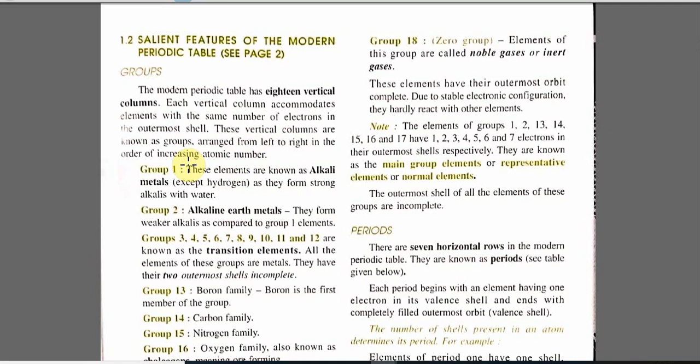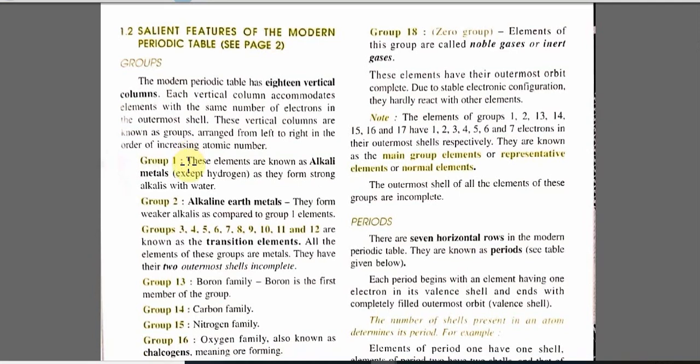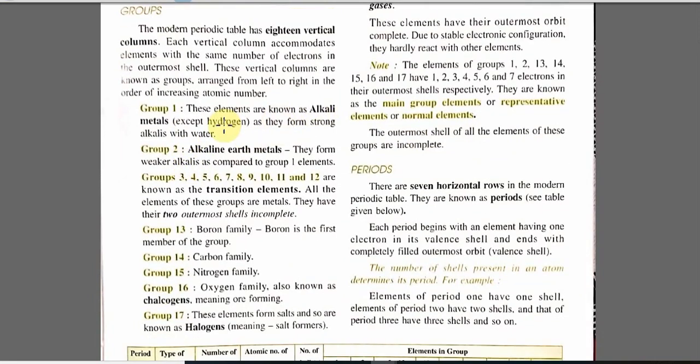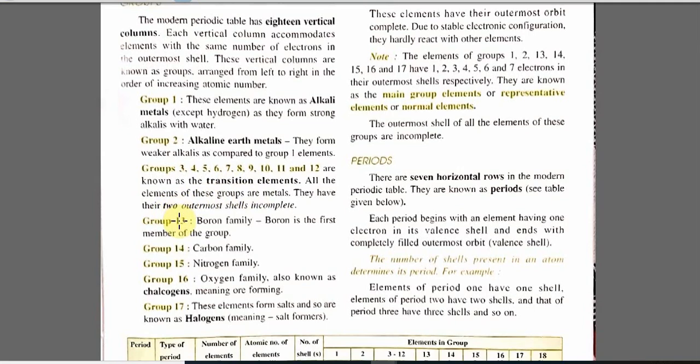Now we will also see what names are given to the groups. Group 1 elements are called alkali metals except hydrogen, as they are able to form a strong alkali or base with water. Group 2 are called alkaline earth metals because they form weaker alkali in comparison to the group 1 elements. Groups 3 to 11 are called transition elements because they are metals but their last two outermost orbits are incomplete.